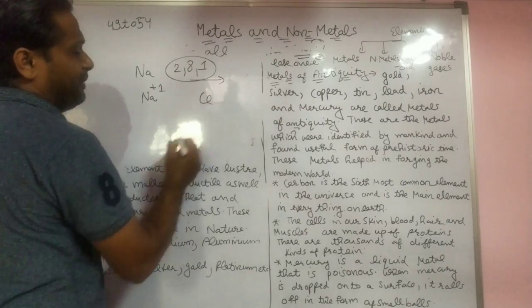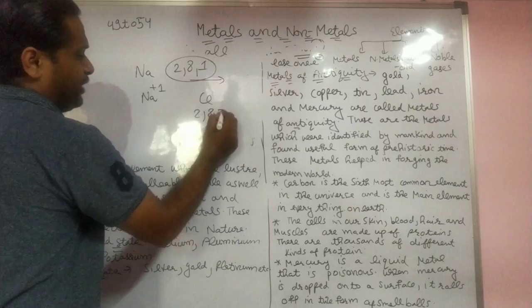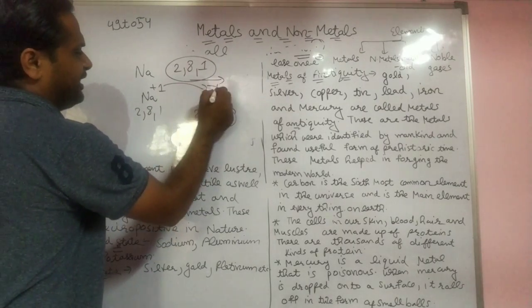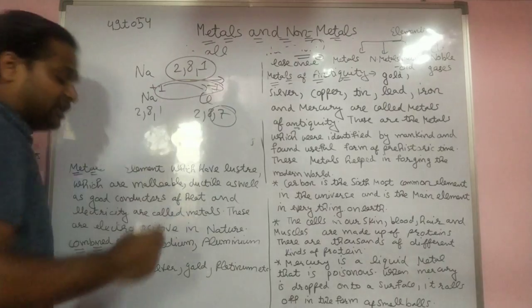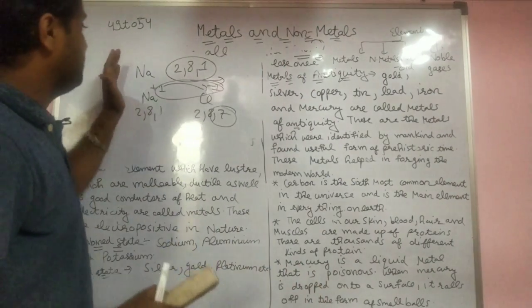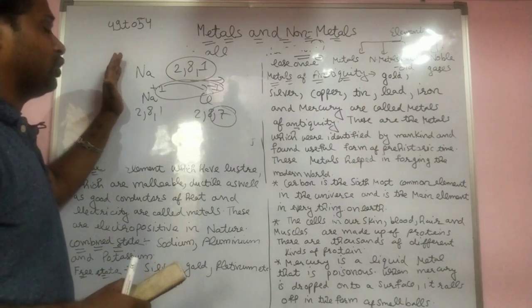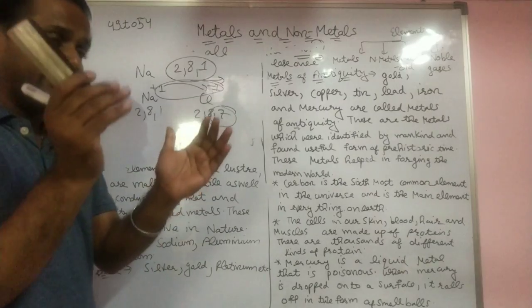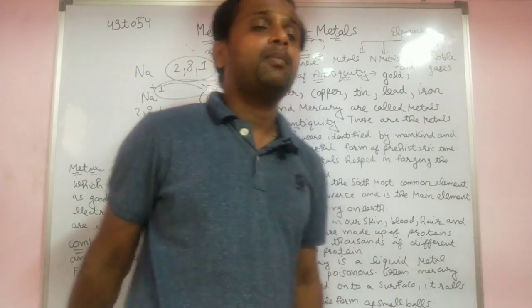Same with chlorine, a non-metal, with configuration 2-8-7. It wants to take 1 electron, and takes it from sodium, becoming -1, and due to the force of attraction it forms an ionic bond. If one element wants to lose an electron and another wants to take an electron, they make an ionic bond.